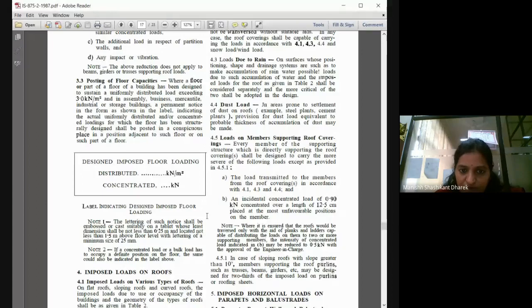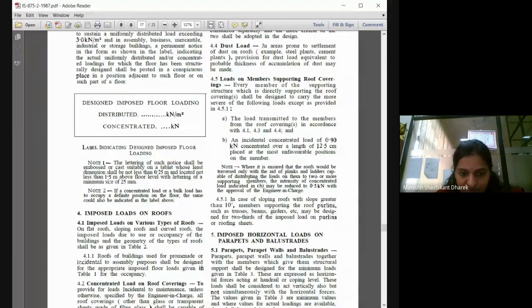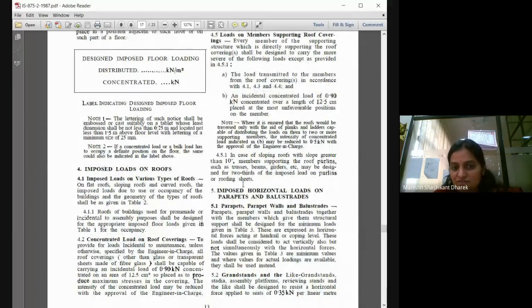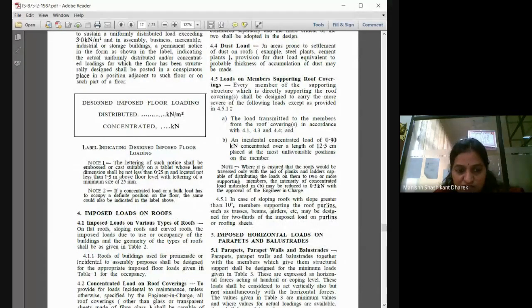Okay, dust load in area prone to settlement of dust on roof. Provision for dust load equivalent to probable thickness of accumulated dust may be made. Can you tell me where this dust load is usually considered?